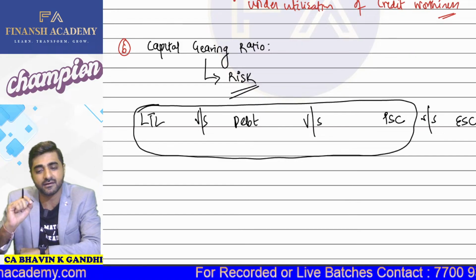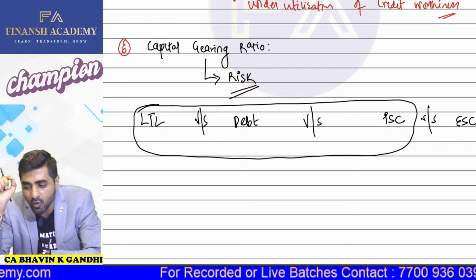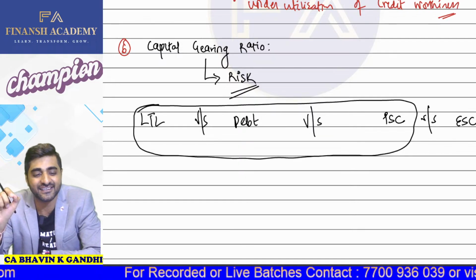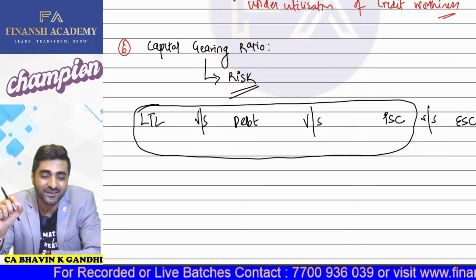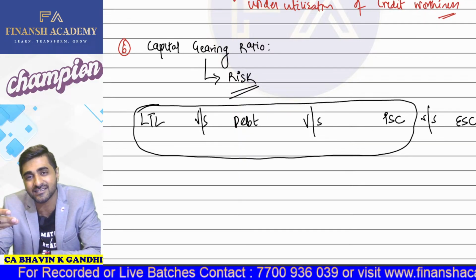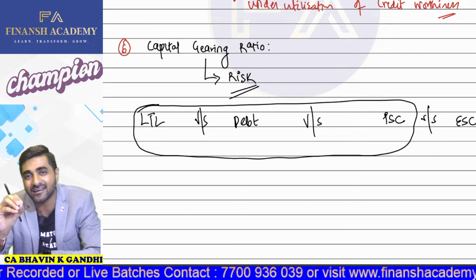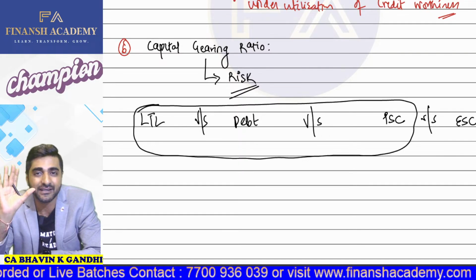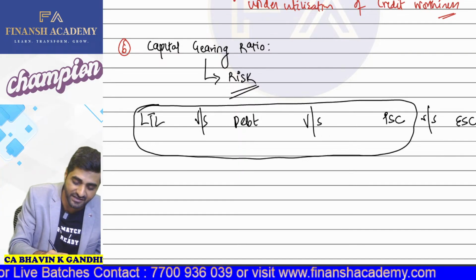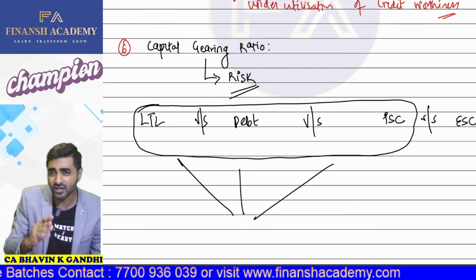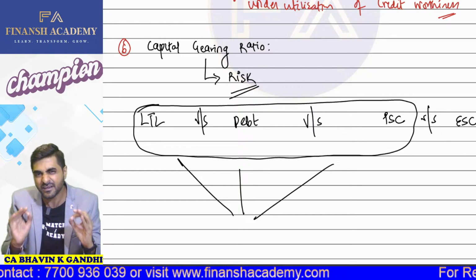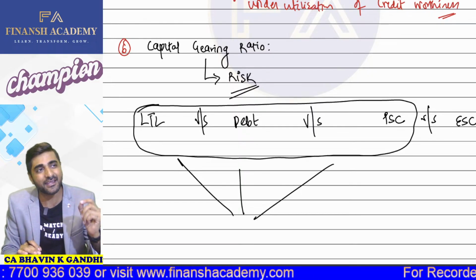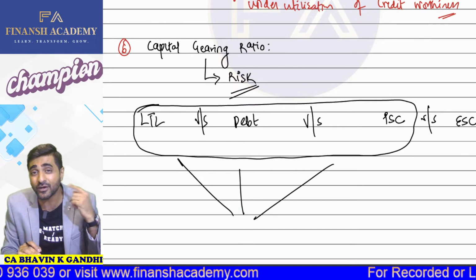What is the common part here? Guys, the most common part here is that all these three financial instruments or all these three sources of funds are going to bear some fixed commitment. Long-term loan, debt, and preference shares, they are going to bear some fixed commitment. When we are taking loan from bank, are we going to give them interest?